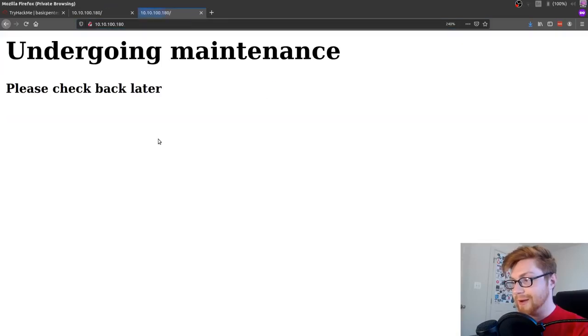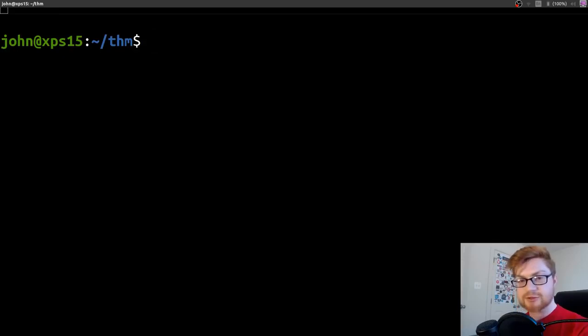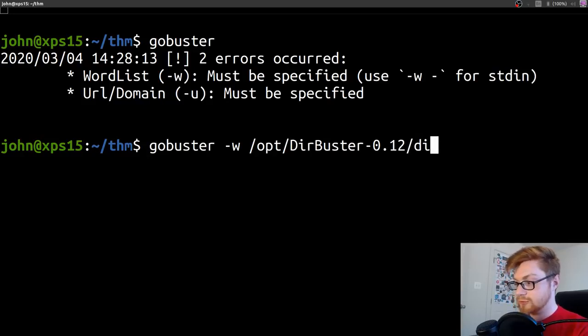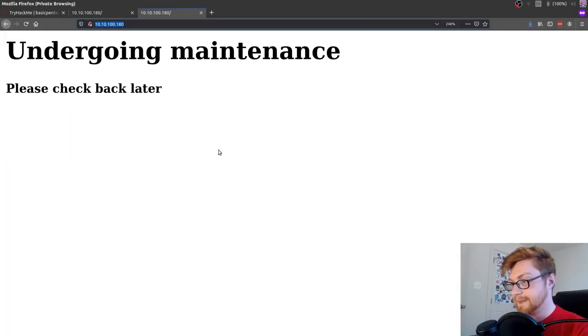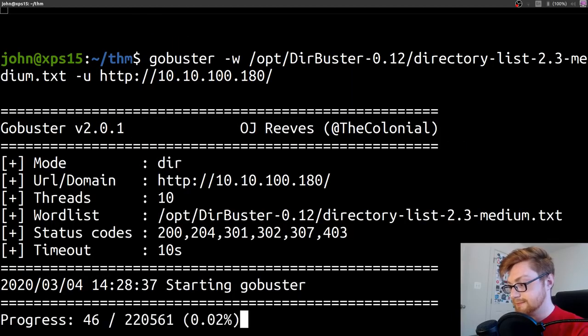So because we don't know what other paths might be in there, let's go ahead and run a tool that could actually try and brute force these locations. I like to use dirbuster. I've also recently just started to use GoBuster, so let me do that. I'm going to use GoBuster, and it tells me, hey, we need a word list, and we need a URL to actually work with. So I'm going to use GoBuster with a word list that I would use for dirbuster, directory-list-2.3-medium, and the URL should be 10.10.10.180. There we go. Okay, now GoBuster is going to run, and we'll let that go for a little bit of time.